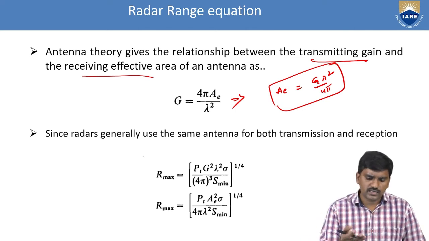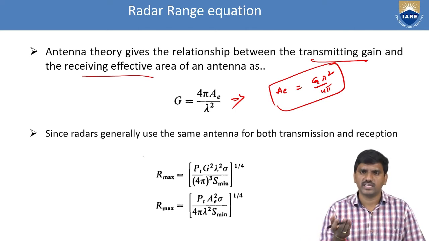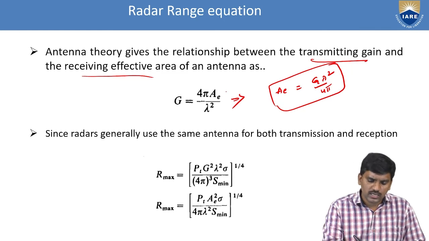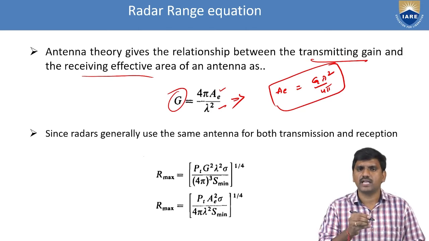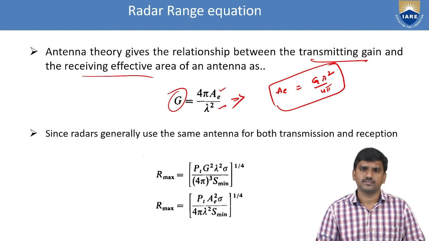So we can write gain in terms of aperture area AE, G is equal to 4 pi into AE by lambda square. Apart from that, aperture area AE is equal to G into lambda square by 4 pi. If you know two terms, there is an easy way to find out the gain of the transmitting antenna or receiving antenna.